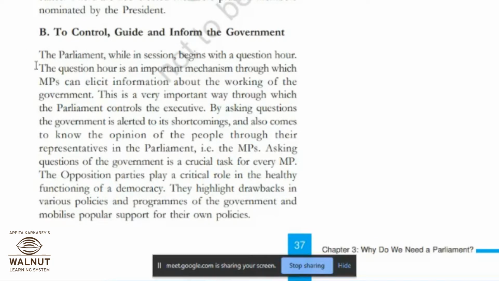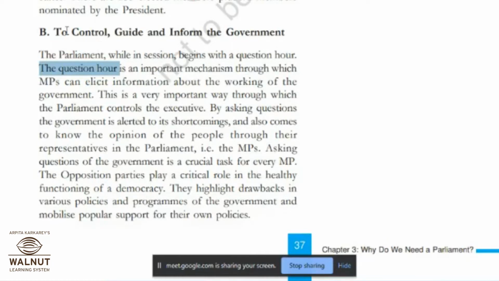So this is what they call the question hour. So where they are discussing that, they call it the question hour, or they call it sessions. In sessions, these question hours do happen. They highlight drawbacks in various policies and programs of government and mobilize popular support for their own policies. So this is their role.